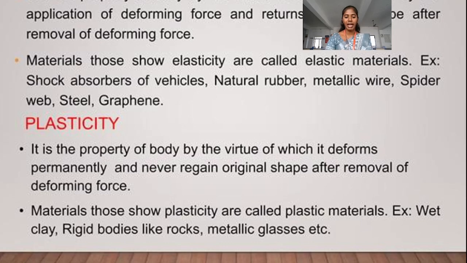Materials having the property of plasticity are called plastic materials. For example, wet clay, rigid bodies like rocks, metallic glasses, etc. These are all plastic materials.